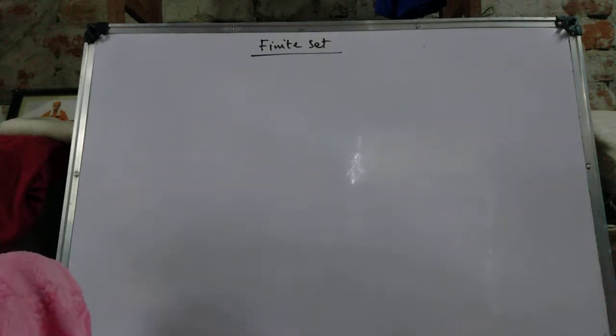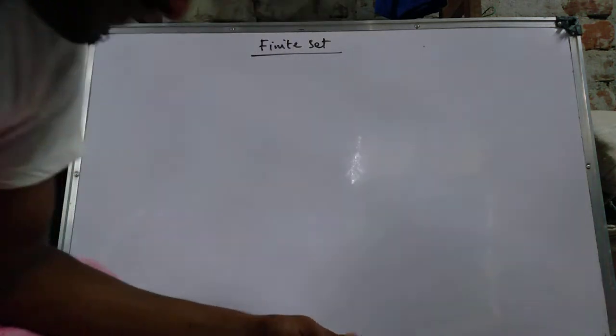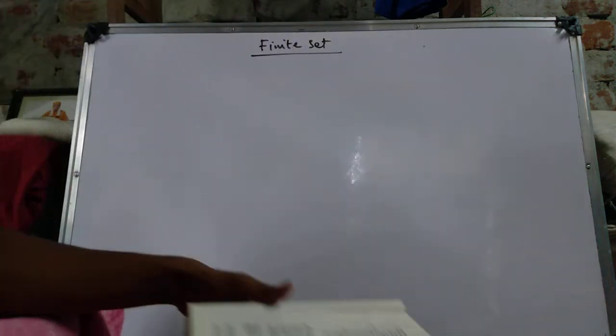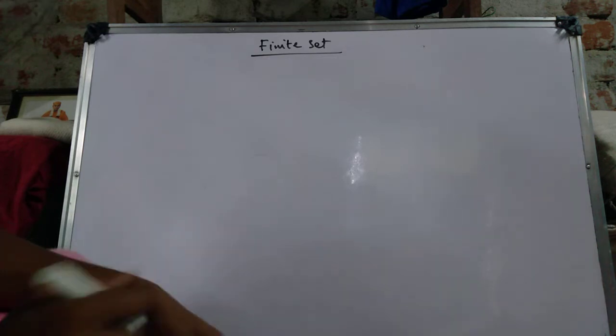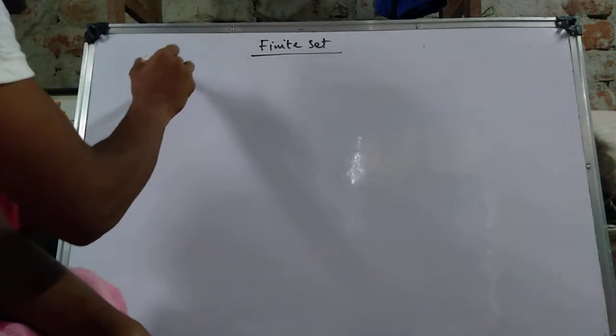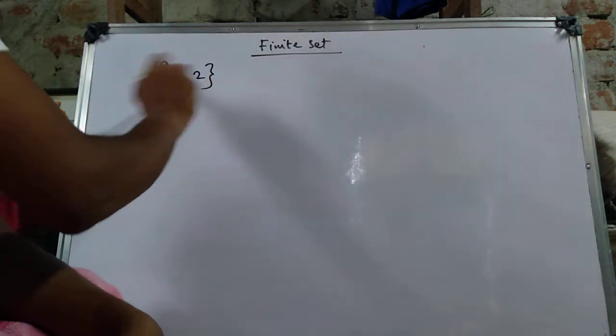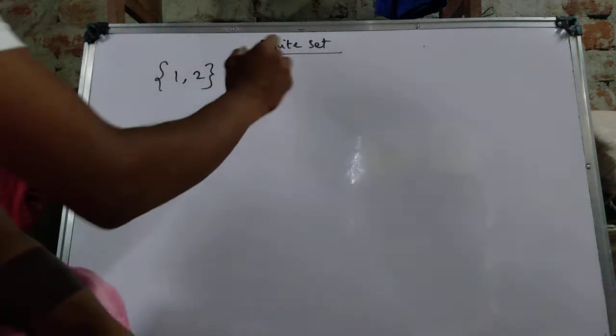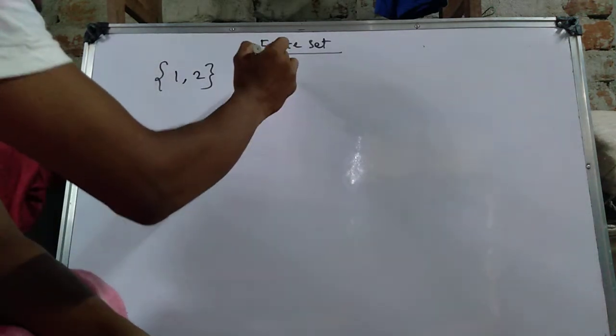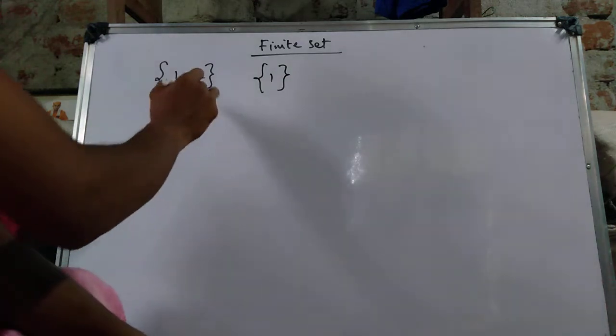Today we discuss finite sets, one important topic in set theory. We already know about simple examples like {1, 2}, which is a set that contains two elements, and the singleton {1}, which is a set that contains one element.